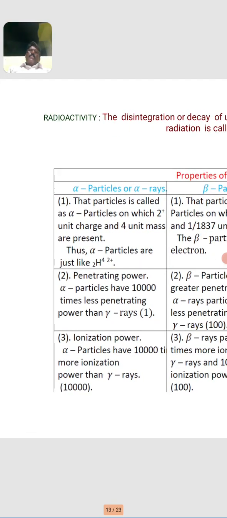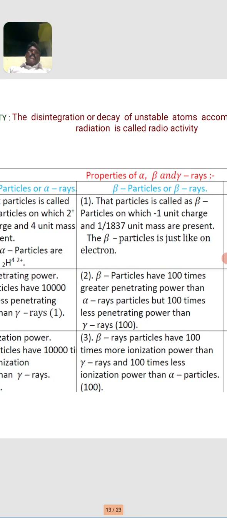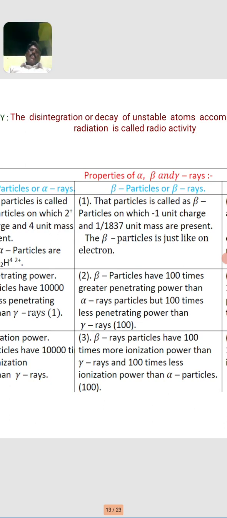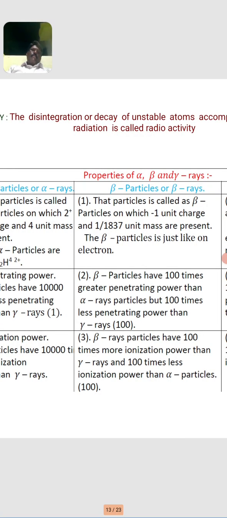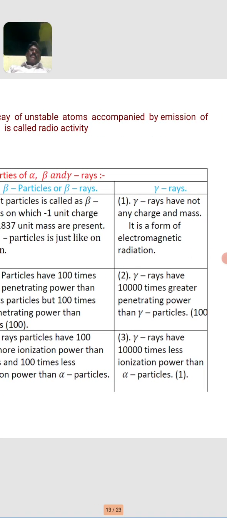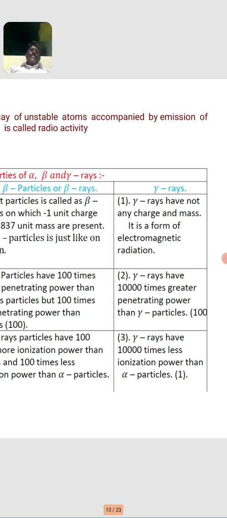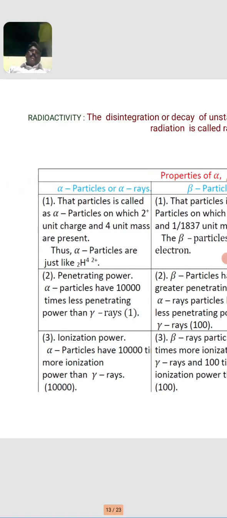Then number 3, ionization power. The alpha particle has 10,000 times more ionization power than gamma rays. Beta particles have 100 times more ionization power than gamma rays, and 100 times less ionization power than alpha particles. Gamma rays have 10,000 times less ionization power than alpha particles.